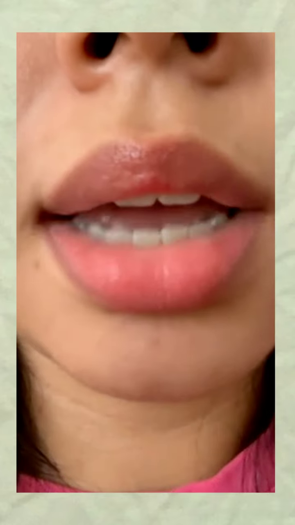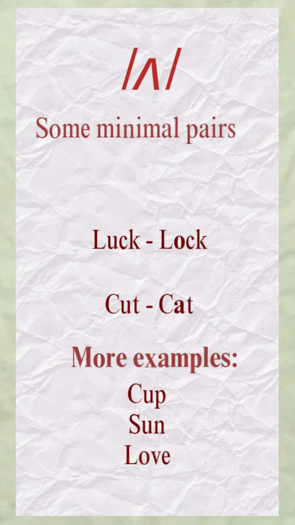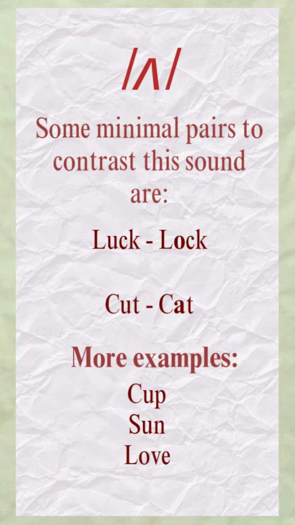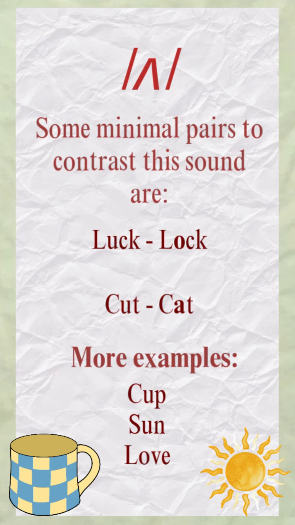These vowels sound like a. Some minimal pairs to contrast these sounds are cut, cat, and look, luck. More examples with these sounds are cup, sun, and love.